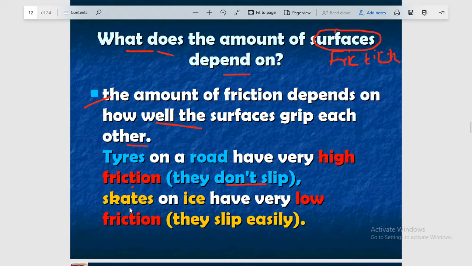Second, skates on the ice have very low friction, so they can slip easily.